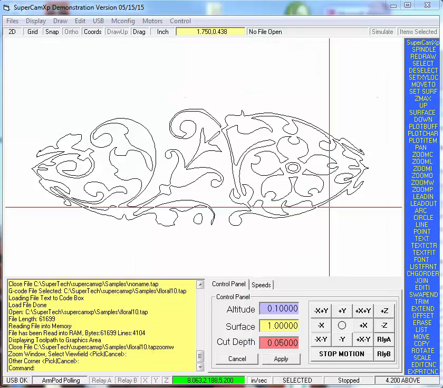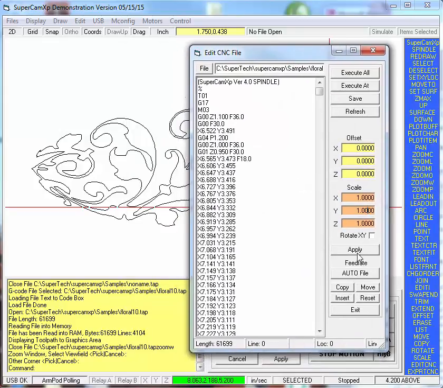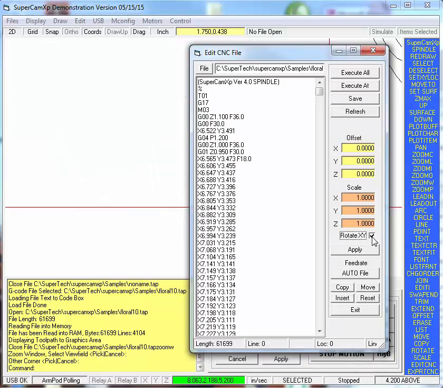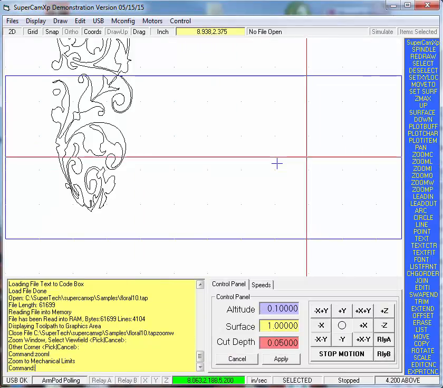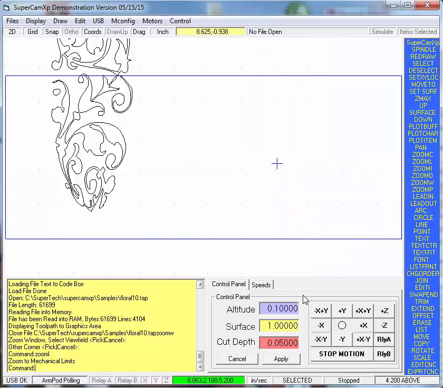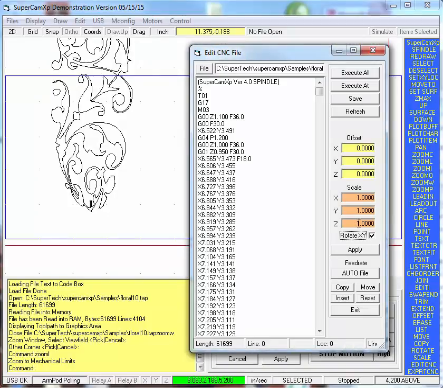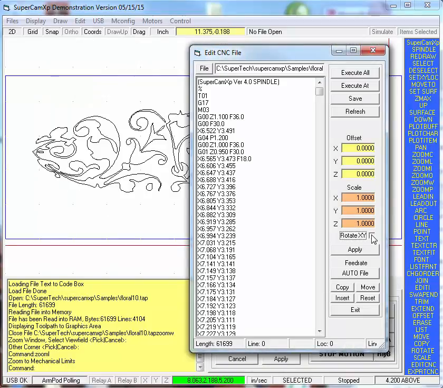We saw here there is this rotate XY. If I click on that, and let's zoom to the limits, we can see that things have changed. It is rotated. So click this, it rotates that way. Click this, it rotates that way.